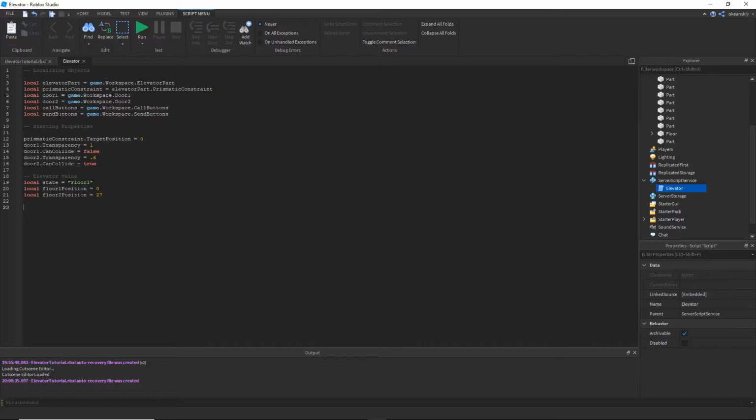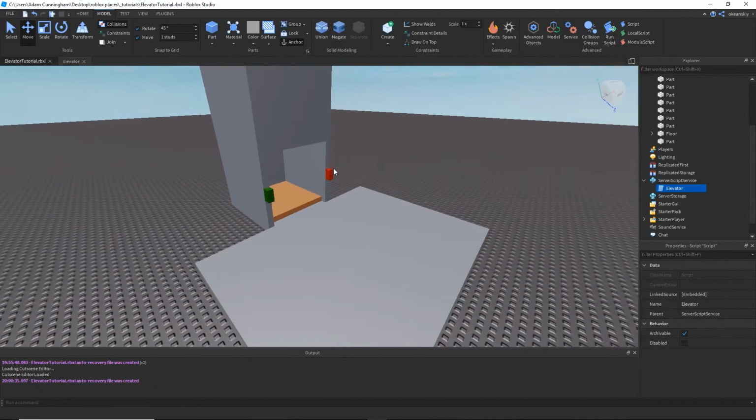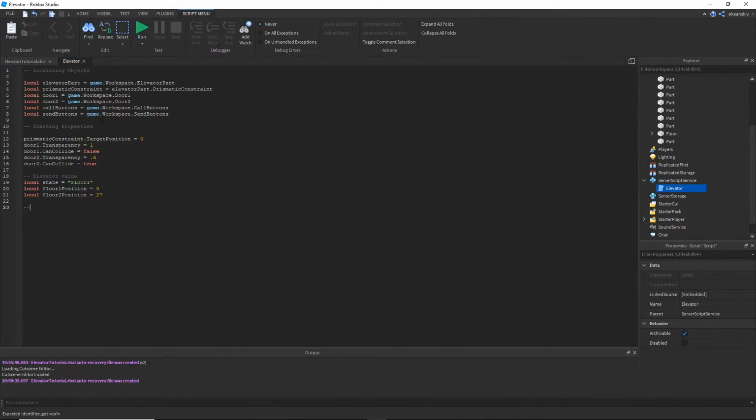Alright, so the first thing I'm going to be scripting as far as the elevator is the call buttons, which are the red buttons right here, the 2 red buttons. So since there's 2 of them, I'm going to do a for loop and run it on the children of the call buttons folder. So it's going to look like this: for key, value in pairs call buttons get children do,